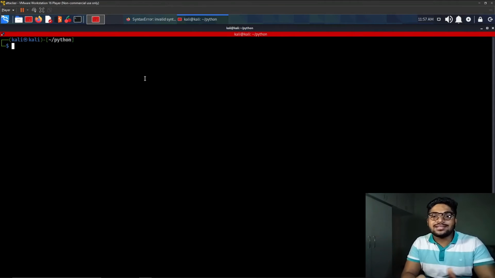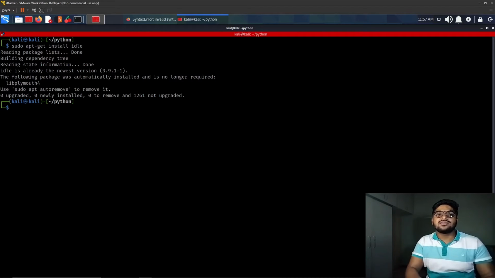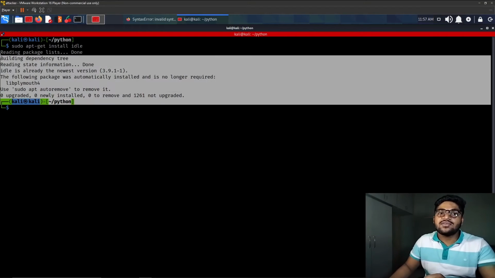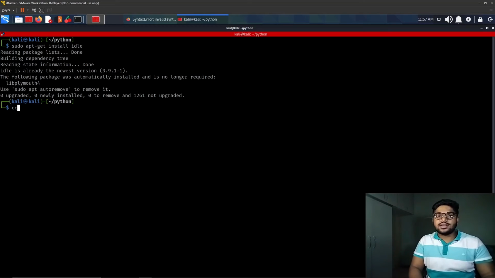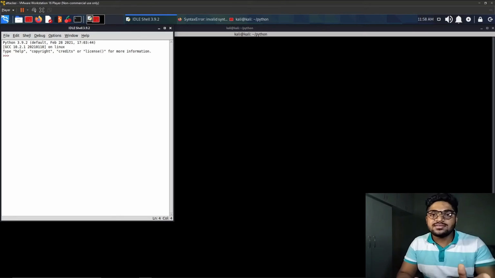In Linux, Python IDLE is not pre-installed. We can install it using sudo apt install idle, and this will install IDLE for you. I have already installed it, so it's not installing again. Once we have downloaded IDLE, we can run it using idle. So this is how Python's IDLE looks like.